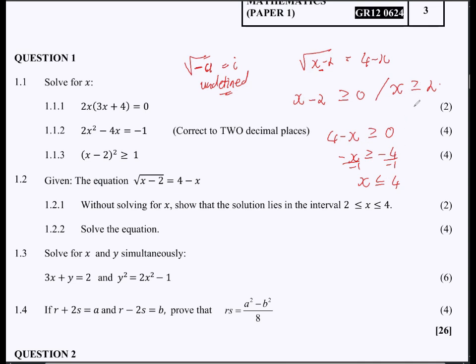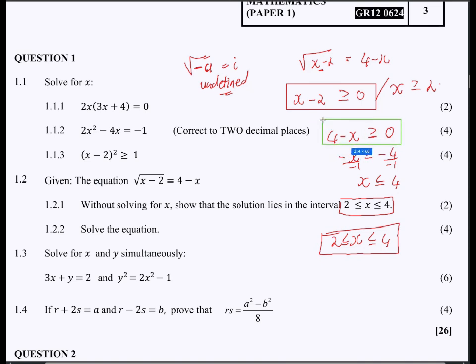Now, if we are to interpret this, this means when x is greater than or equal to 2. Remember, how do we read this? This is when x is greater than or equal to 2, but x is less than or equal to 4. And then voila, that's how you get it, right? So you just have to argue with this, the fact that your x minus 2 should be greater or equal to 0, and then also your 4 minus x should be greater or equal to 0. Then in that sense, that means that your solutions should be between 2 and 4, right?